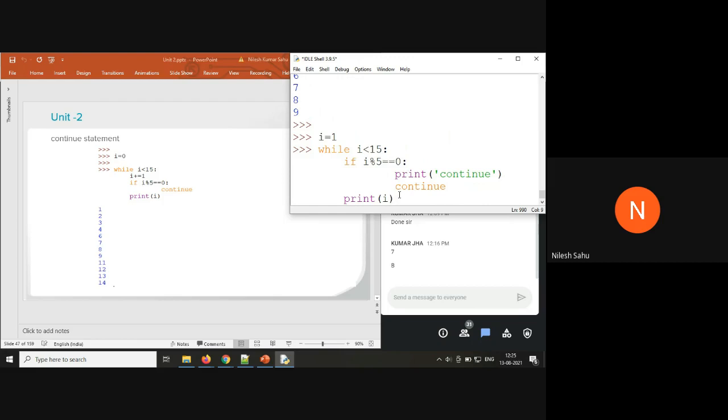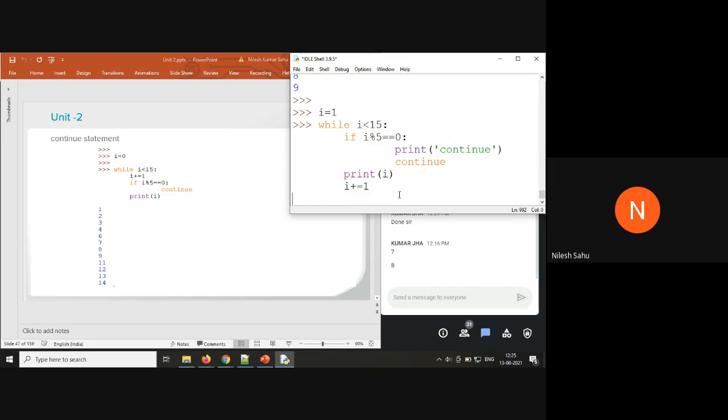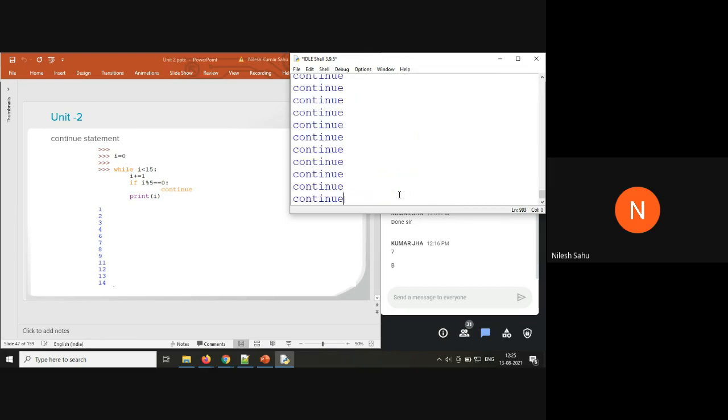So we are writing the modification part here. You can see it is going to be in an infinite loop now.